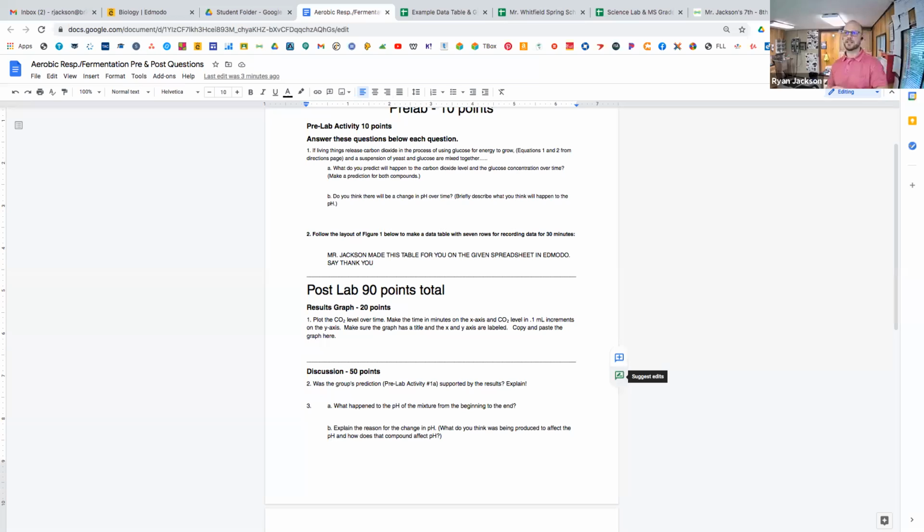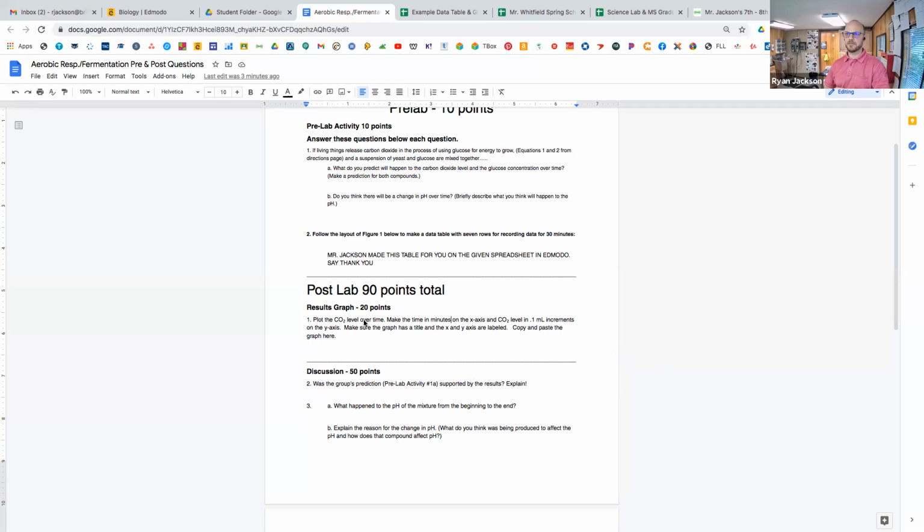And this is part of your post lab. So let me share my screen with you and I'll get to what you guys need to do. You guys are going to post the graph right here for your first post lab, 20 points out of 90. So here's what you have to do.